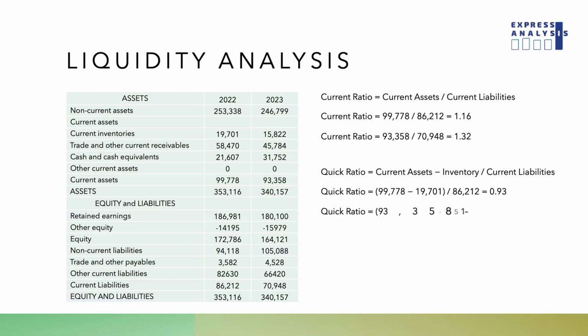A high quick ratio indicates that the company can cover its short-term debts even if it cannot quickly sell its inventory, providing a clearer view of immediate liquidity. Since inventory might take time to sell, the quick ratio provides a clearer picture of the company's ability to meet short-term obligations without relying on inventory sales.